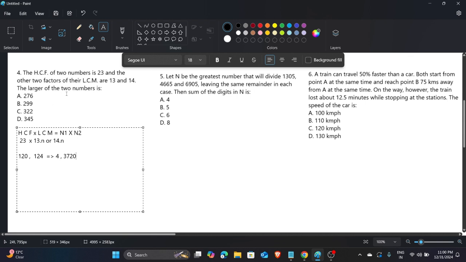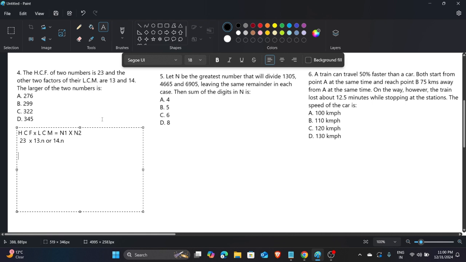From this question, what they are saying is that they get the HCF of two numbers which we don't know, and now they need the numbers. For that, they give the condition that the HCF is 23, and 13 or 14, the larger of the two numbers, is one factor of the LCM.